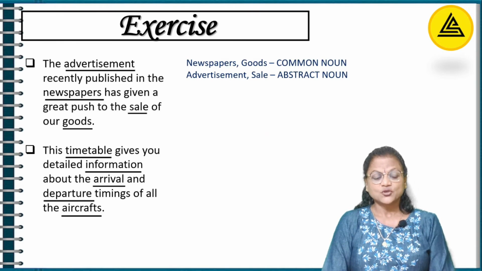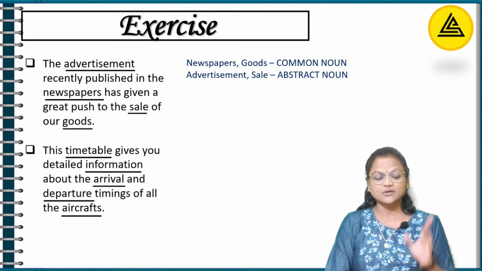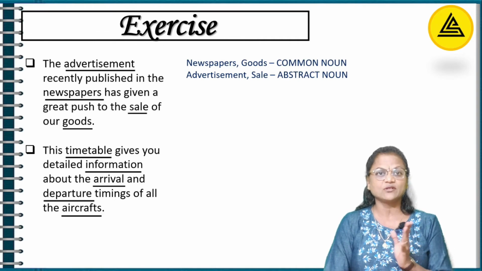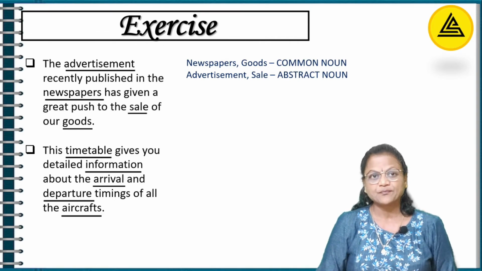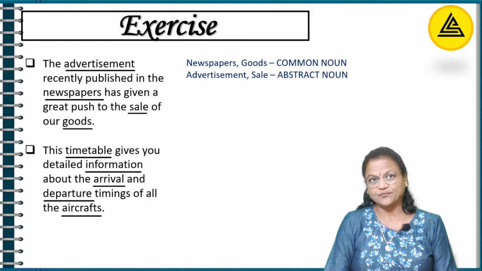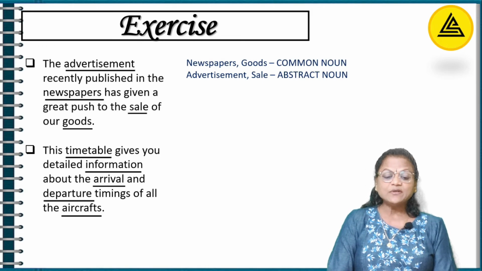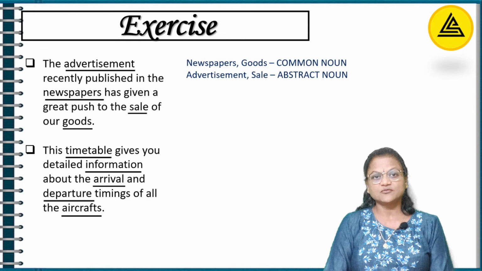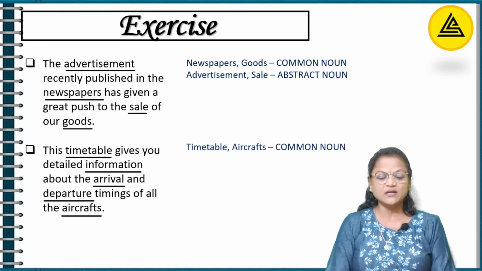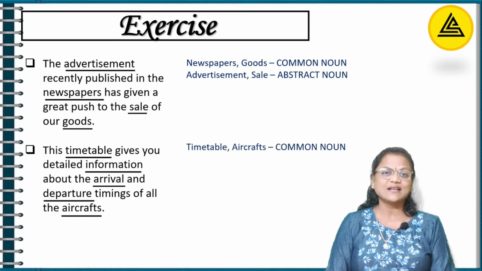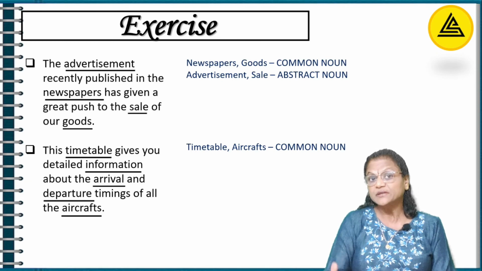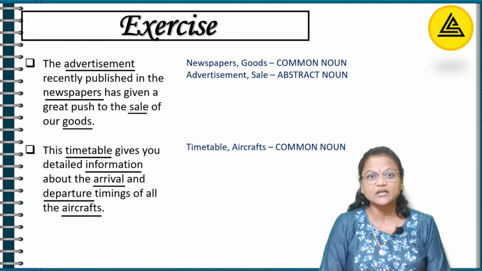Aircrafts. So all these words, timetable, information, arrival, departure and aircrafts, they all become your nouns. Now, timetable, I'm talking of general, right? So it becomes a common noun. Aircrafts, again, I'm not specifying any particular company's aircraft, so it becomes again a common noun.